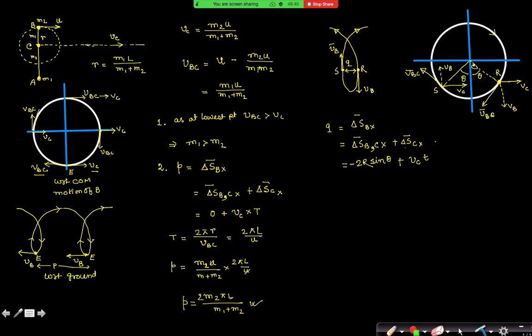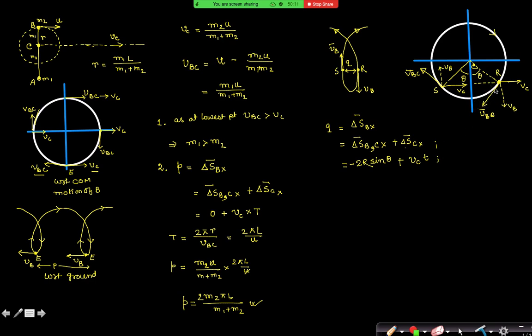Check whether you have got this equation or not. Clear, everyone? Can you find what theta is? How do I calculate theta?